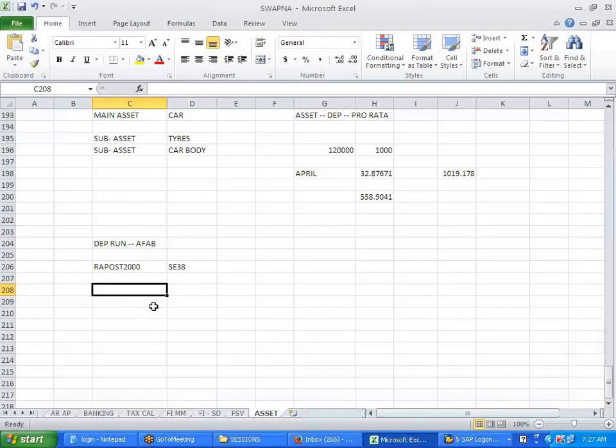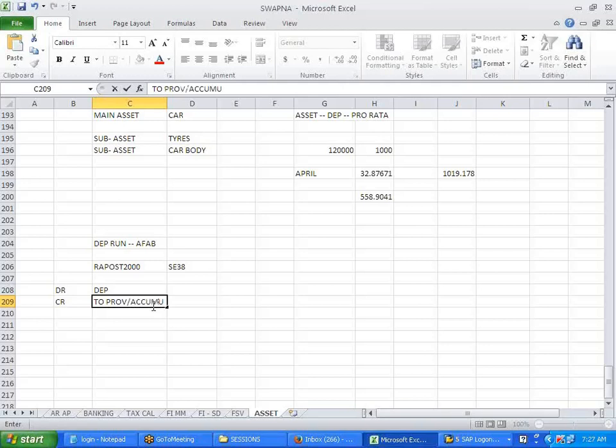Expense. Depreciation is an expense, debit, right? Debit all expenses. So credit what? Credit to your provisional depreciation, or people call it accumulated depreciation, whatever it is.